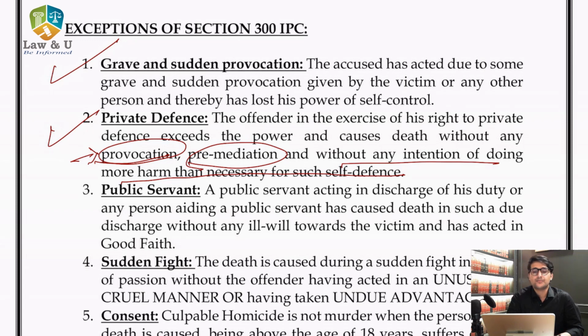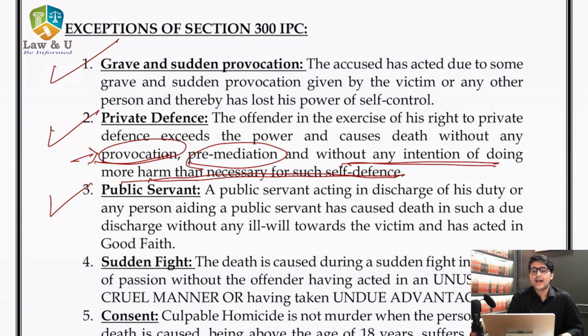It is not accepted. और it should not be premeditated, कि आप गन लेके जा रहे हैं, आप किसी से झगड़ा कर लेते हैं, फिर वो आदमी आपको मारने के लिए आता है तो आप गन निकाल के शूट कर देते हैं. That means you want to kill that person. And the same thing also, the same example can also be taken without any intention of doing more harm than necessary for such self-defense. Now the third one being public servant.